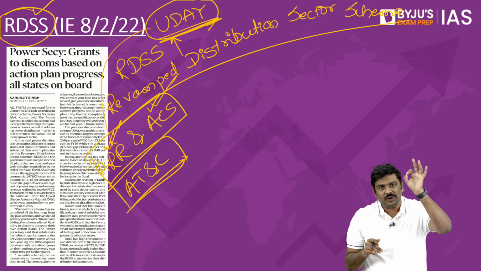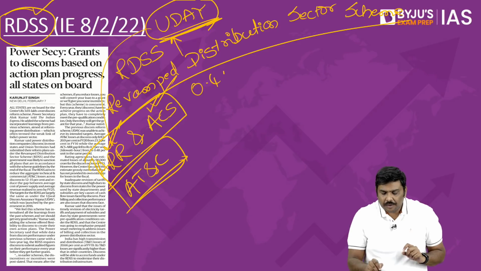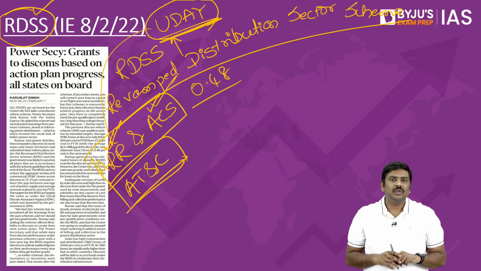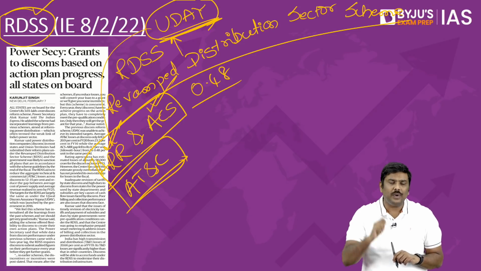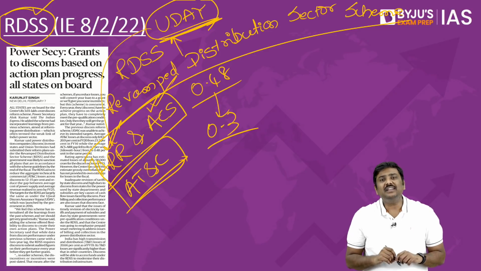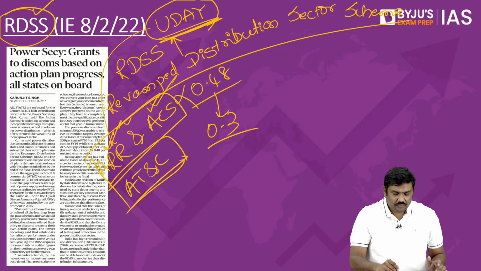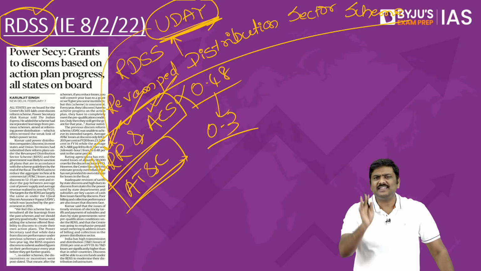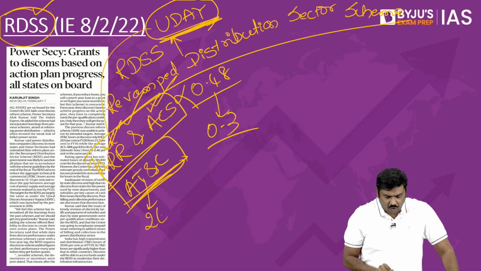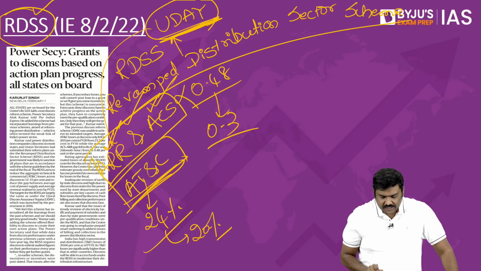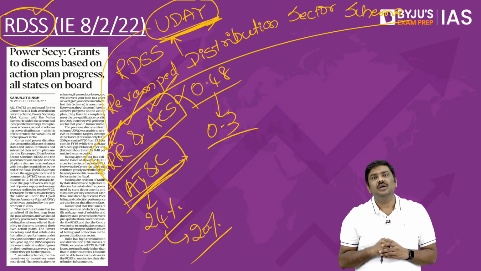When this scheme was introduced back in 2016, the gap between ARR and ACS was 0.48 rupees, or 48 paisa. And by the time in 2020 the scheme duration was over, it was reduced to 0.3 rupees, that is 30 paisa, which essentially means we were unable to meet the targets given under this Uday scheme. And the same thing was seen even in the case of AT&C losses. Before the introduction, it was somewhere around 24%, and it was reduced to around 20%, whereas the target was much below this. So we were unable to meet the targets under the Uday scheme.